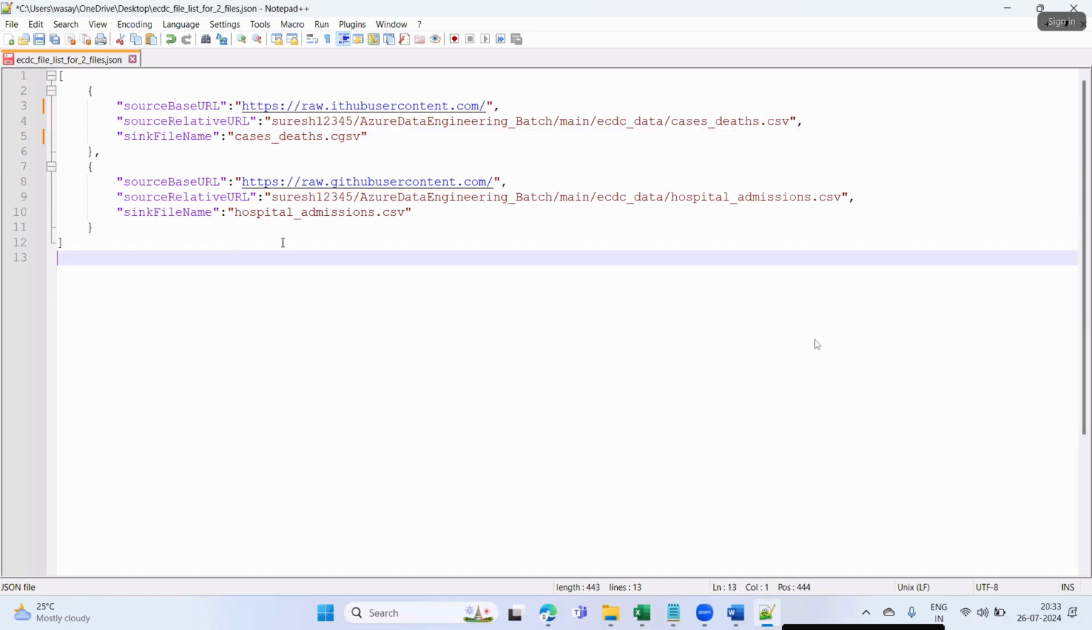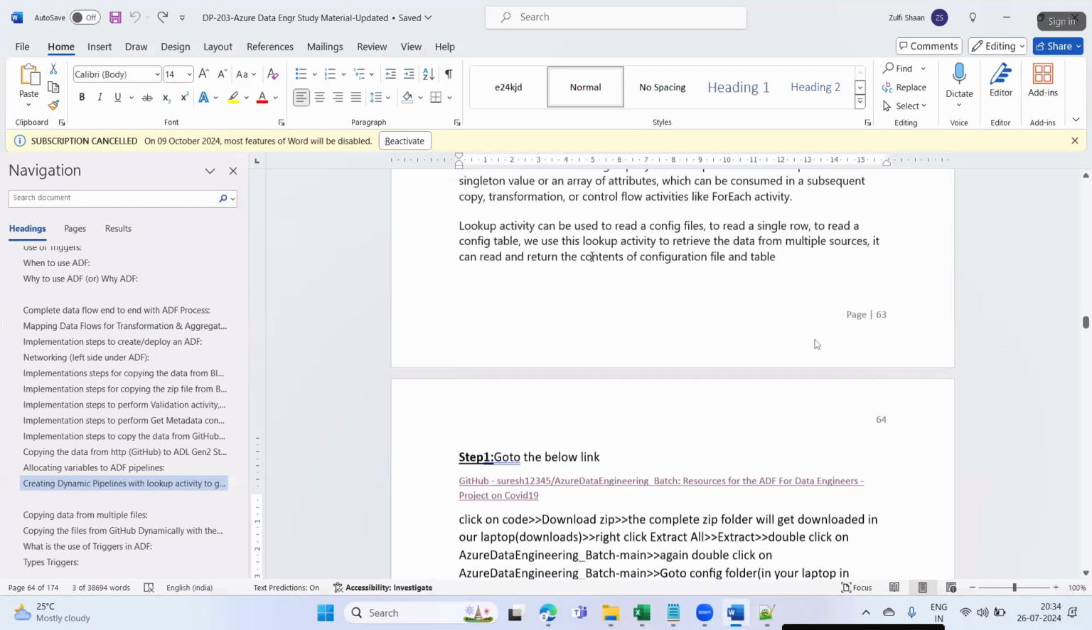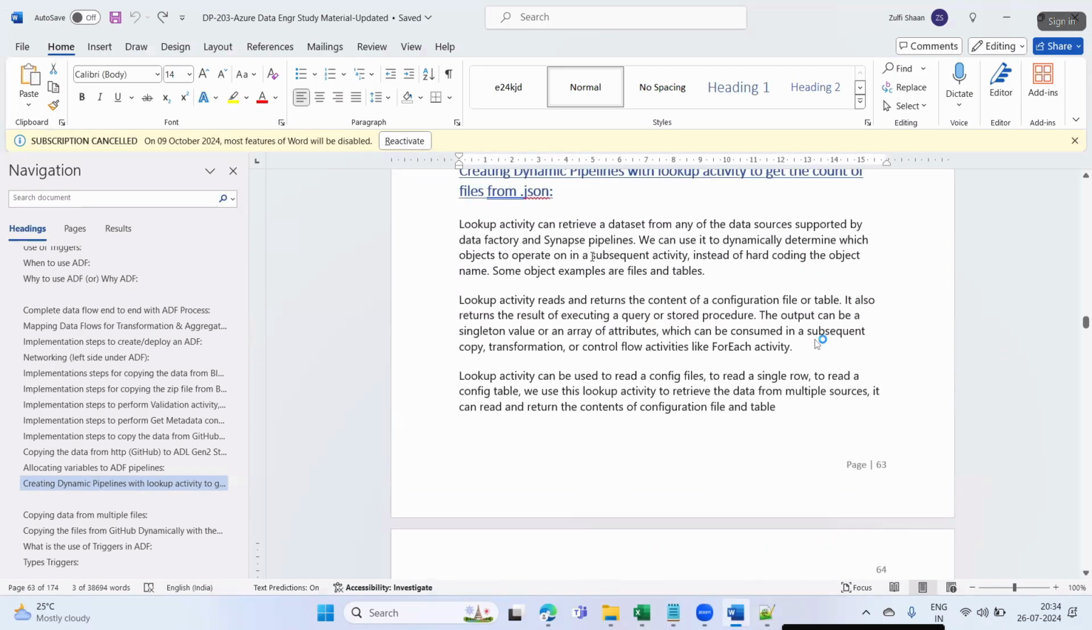So when you have a requirement where you are getting the files in your GitHub, and that information is captured in your JSON file, and from there you have to extract the data and load it into your destination using ADF, then this is the approach. Different scenarios we are covering, guys, in all our labs.